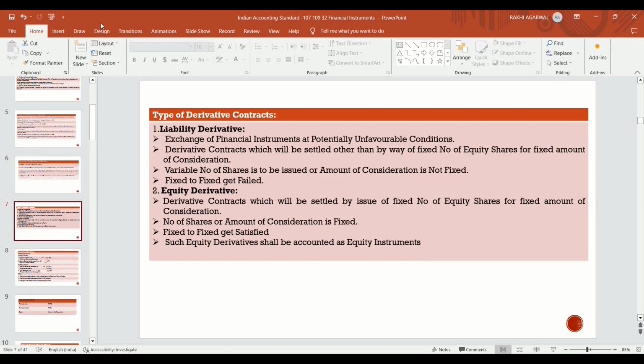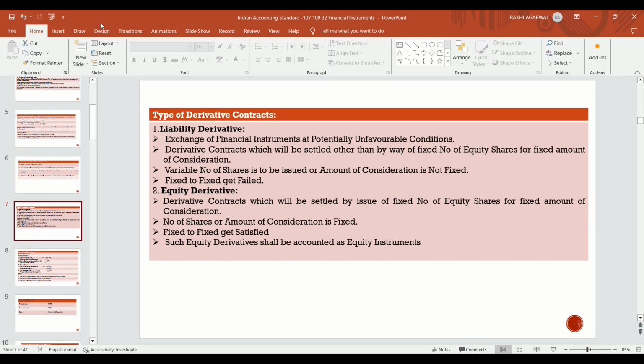If the fixed to fixed criteria is met, then it is not a financial liability, it is equity. If it is other than fixed to fixed, like in the case of a variable number of shares to be issued and the amount of consideration is not fixed, the number of shares are variable and consideration is also variable, then it is a liability derivative. If fixed to fixed criteria is met, then it is an equity derivative.